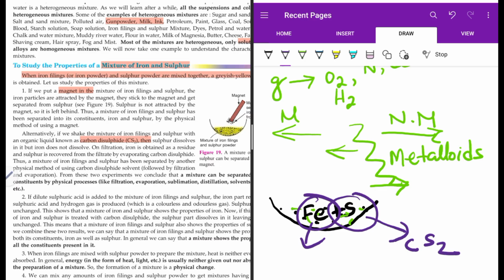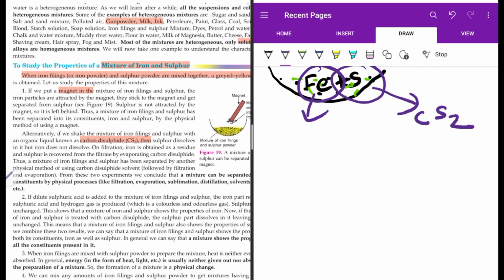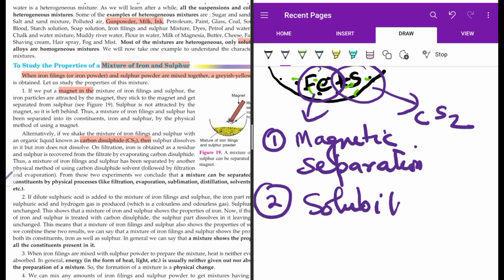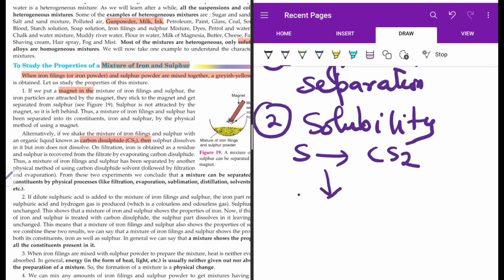So you filter it. So what we can do is, to separate iron, number one, we can use a magnetic separation method. Then it's a physical method, okay? Magnetic separation. Or we can use a chemical method where we can use the solubility property of say sulfur in carbon disulfide. Once it becomes soluble, we can again now filter it.